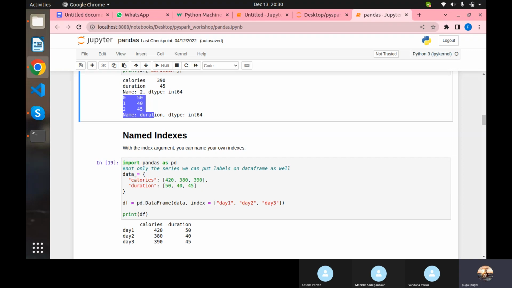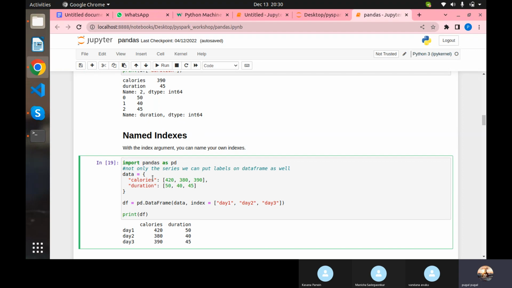As I was saying, you can convert the dictionary into a data frame, but still it will give the rows as 0, 1, 2. Instead of that, if you want to give your own names for the rows, of course you can do that. So calories, duration, we have column names, but we don't have any row names, right? Three data rows are there, so you have to give three names. If you give more or less, it will throw an error. You have to go with the exact number, then only it will give you the proper row names.